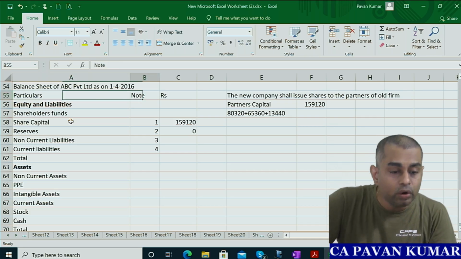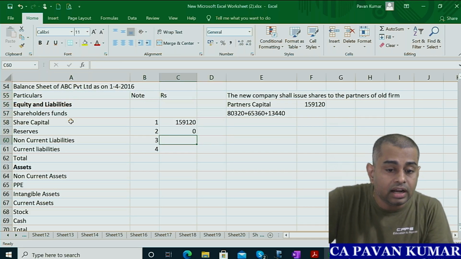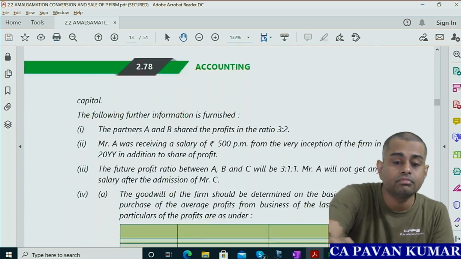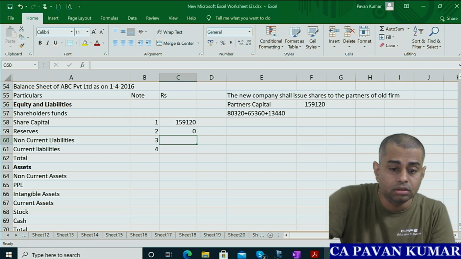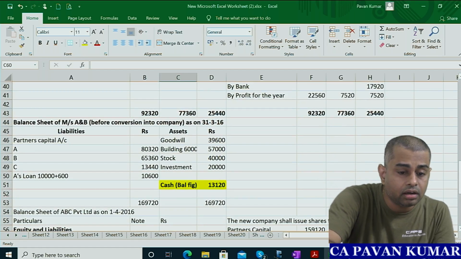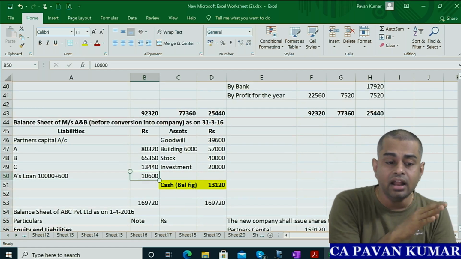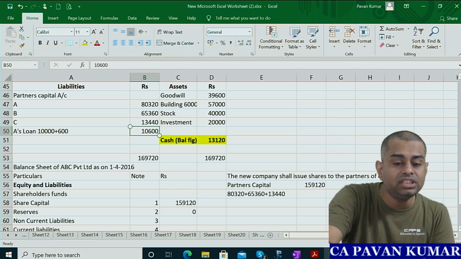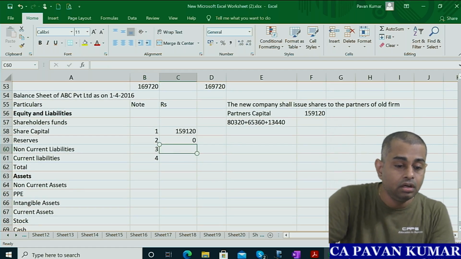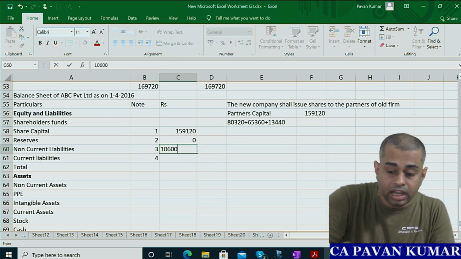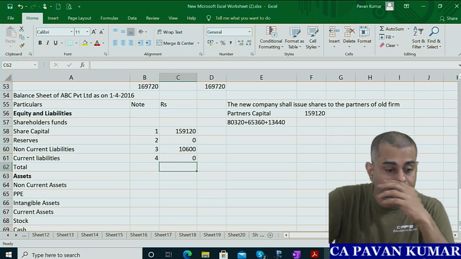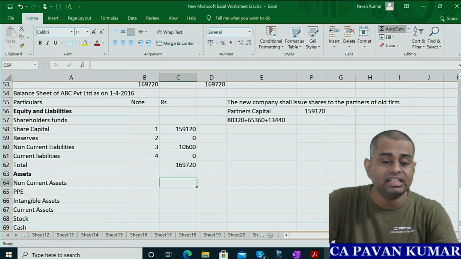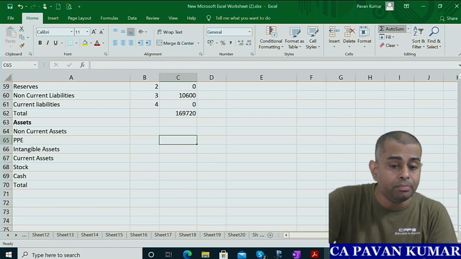Zero. Do I have any non-current liabilities? Yes, this ES loan is there, no? ES loan, 10,600. Yesterday it was the balance sheet of the firm, today it is the balance sheet of the company. That 10,600 as it is will come. Any current liabilities? No, zero. So what is the total? 1,69,720.